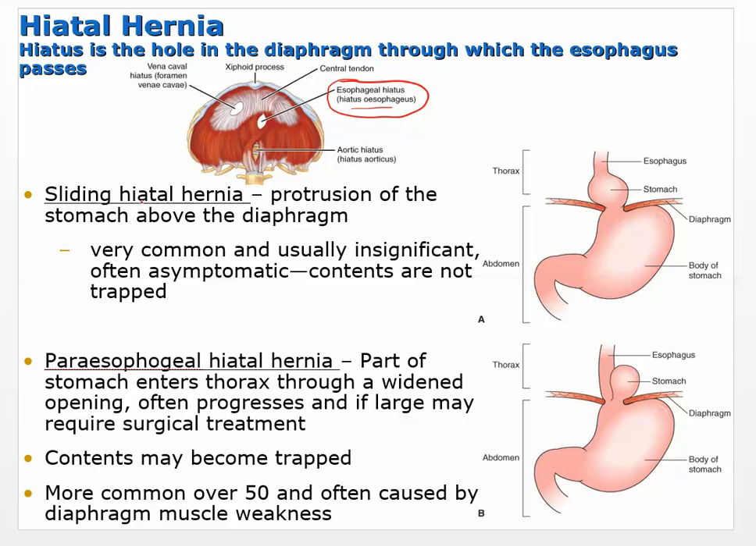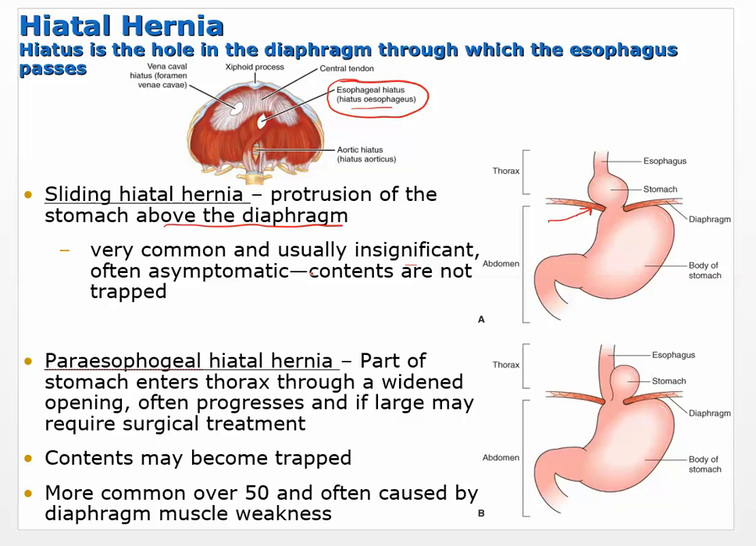Now, a hernia is where you have some kind of tissue that's pushing through a hole. Okay, so those two things together can cause something called a hiatal hernia. And that's where the stomach, and you can kind of see it in these pictures, pushes through that esophageal hiatus, and part of the stomach will end up above the diaphragm. Now, there are two types. Sliding hiatal hernia is a protrusion of the stomach above the diaphragm, okay? And that's very common, usually insignificant, and often asymptomatic. You may not even be aware that it's going on.